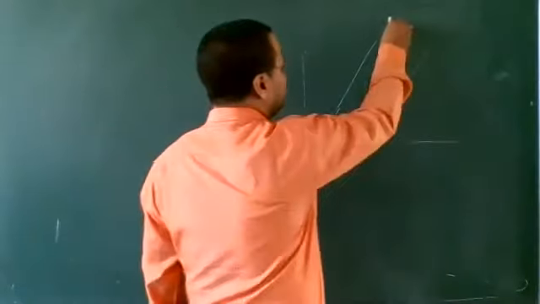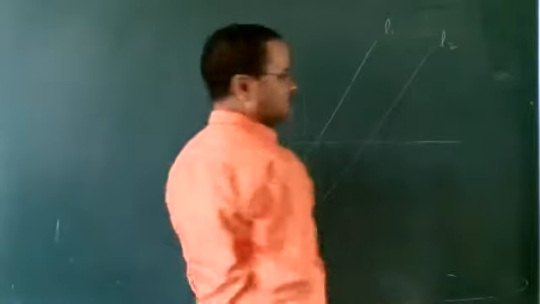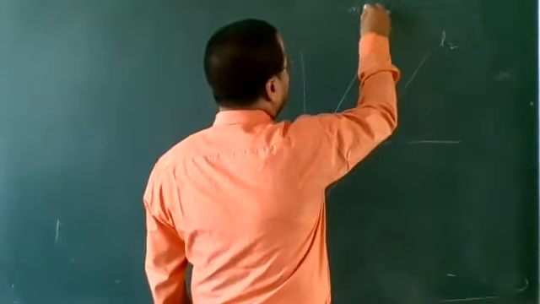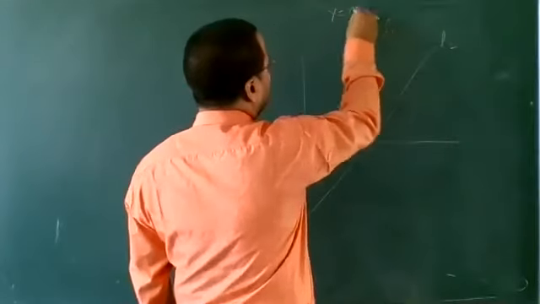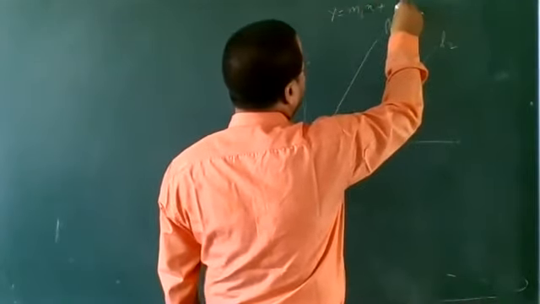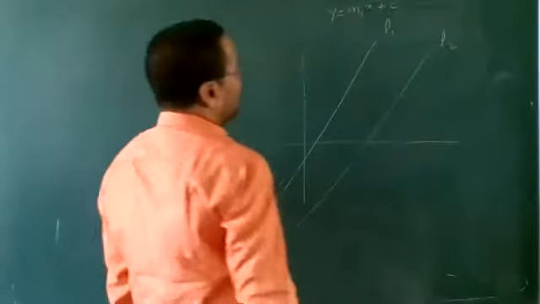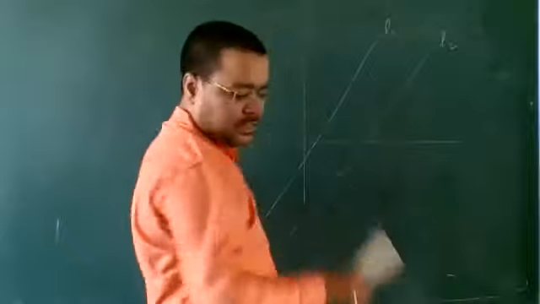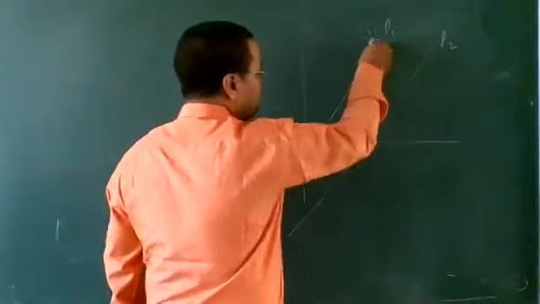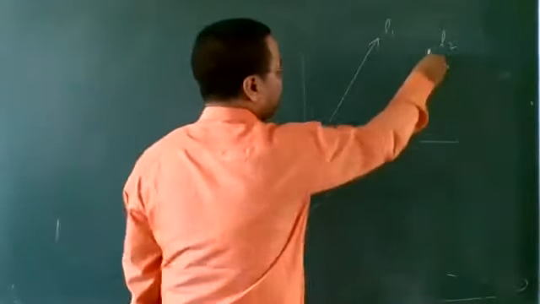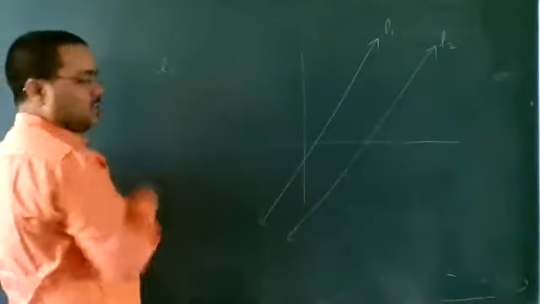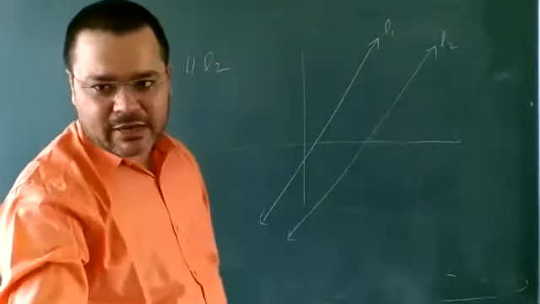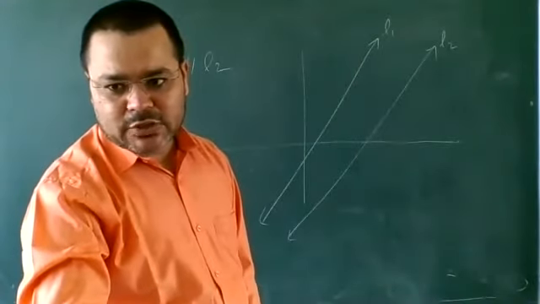Let there be two lines L1 and L2. Here there are two parallel lines L1 and L2. So line L1 is parallel to line L2.